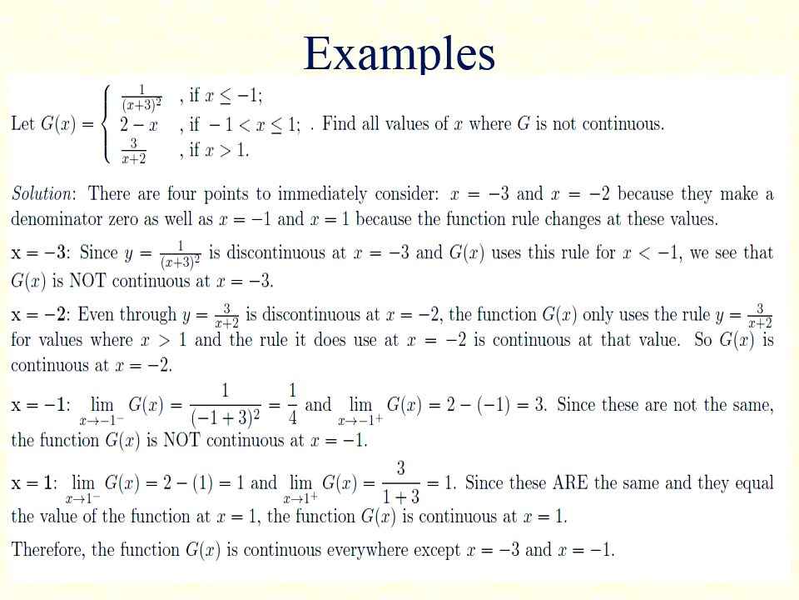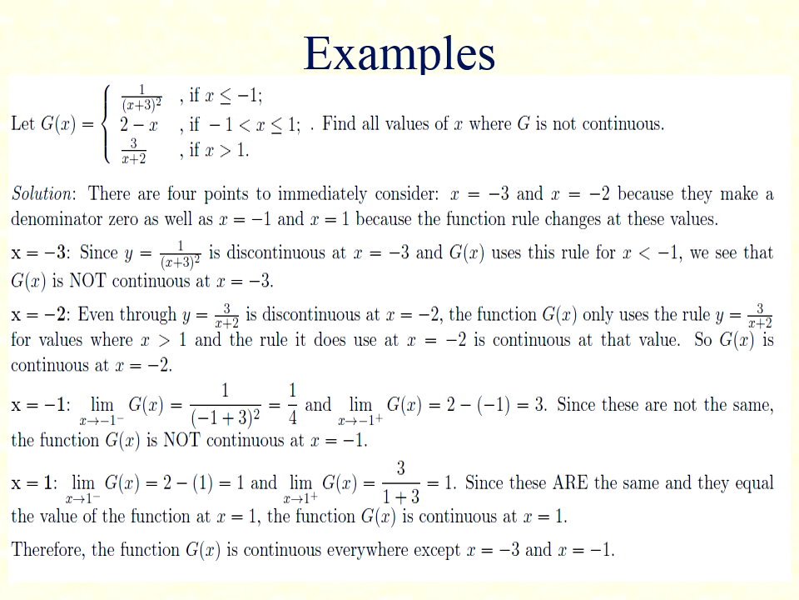and the rule it does use at x equal to minus 2 is continuous at the value. So g(x) is continuous at x equal to minus 2. Now if I consider x equal to minus 1, so limit x tends to minus 1 negative, that is from left g(x), we can calculate this value as 1 by 4, and if I calculate it from right, we got 3, and both of them are not equal, so g(x) is not continuous at x equal to minus 1.